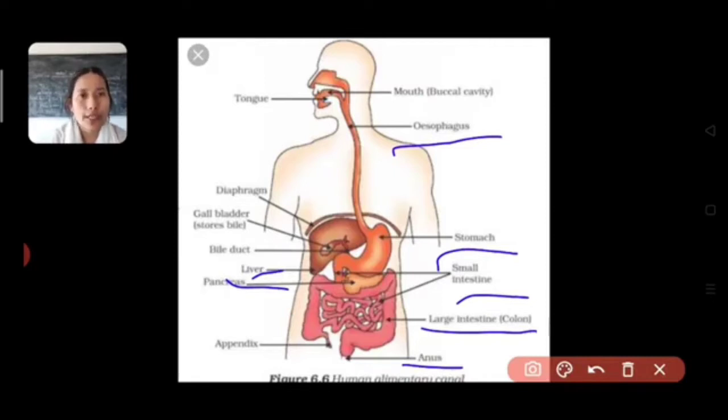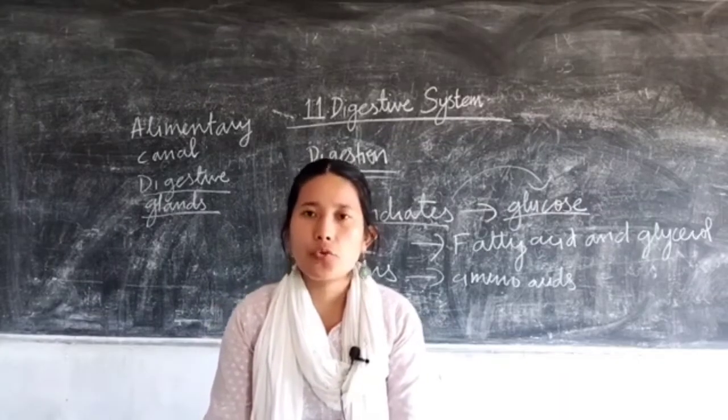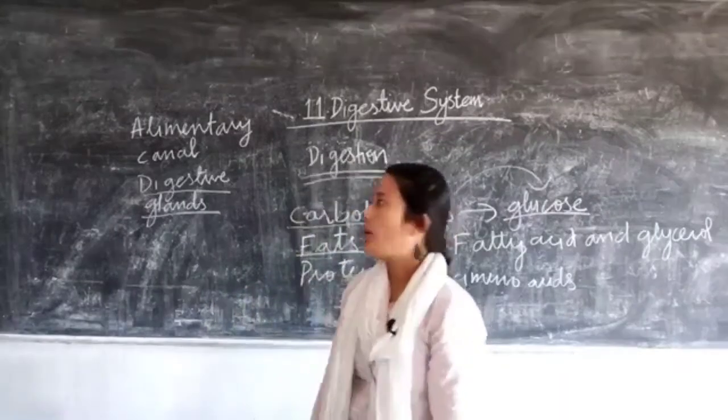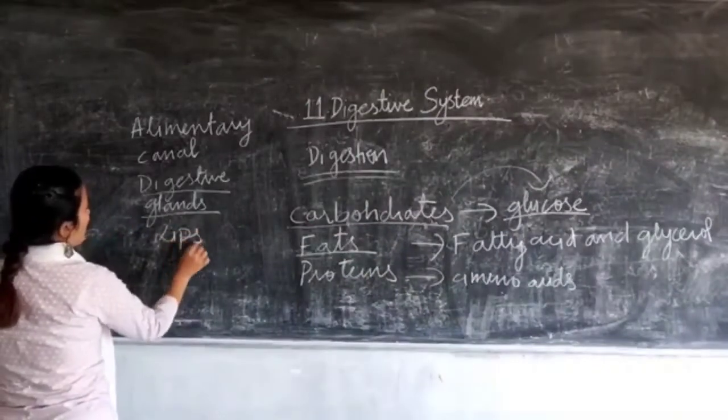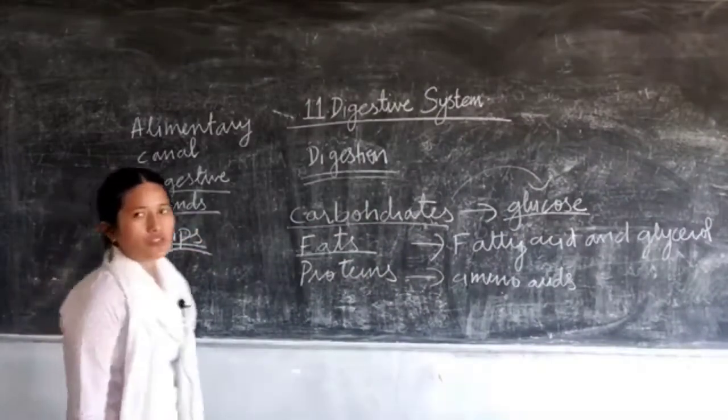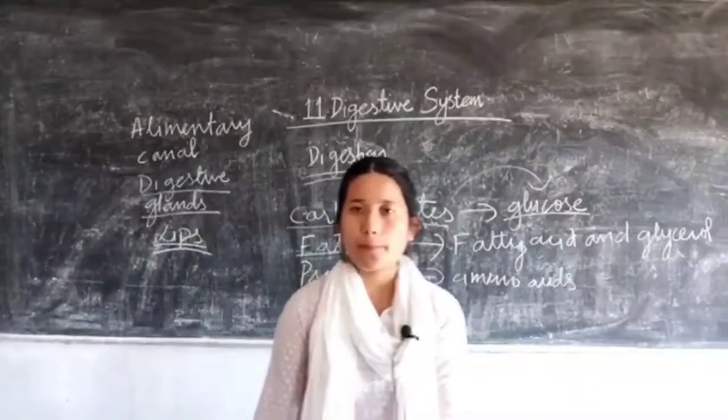I hope you understood what the different parts of the alimentary canal are. So in today's class, let's first learn about the different components present in the mouth and what their functions are. Like I told you, we'll take up the mouth. Now your mouth has lips. What is the function of the lips? We know the function, right? It helps in closing of the mouth.